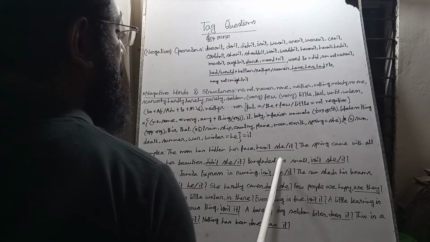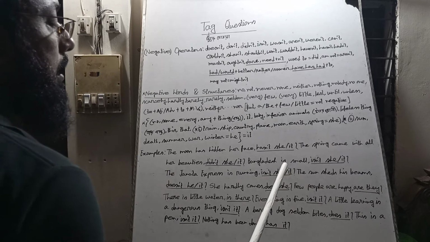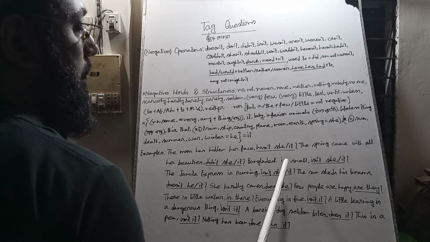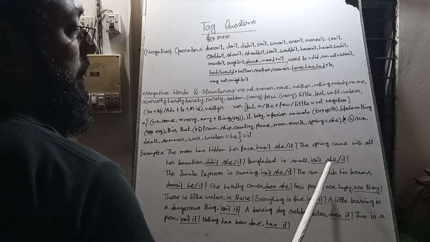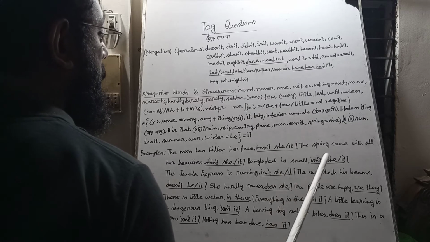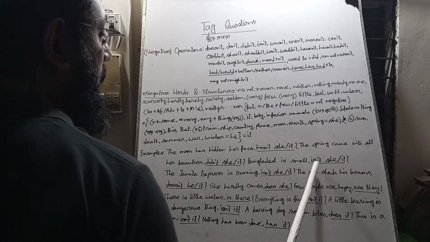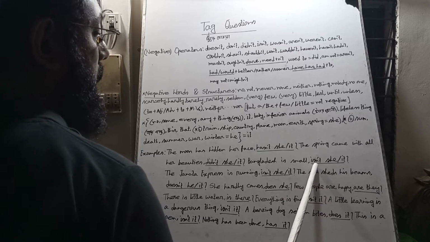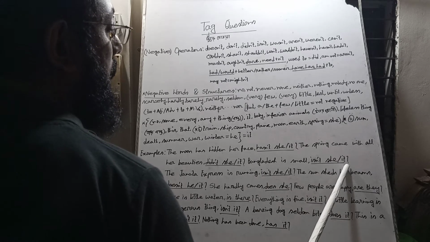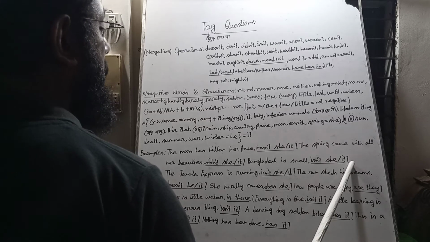Bangladesh is small. Is is the main verb here, but we know when any verb am, is, are, was, were, and any have verb, have, has, had, are main verbs, we can use them as auxiliary verbs also. We bring is, the sentence is affirmative, so the tag question will be negative. We bring not, and we make it contracted form, and instead of Bangladesh we bring the pronoun she or it. At last we use a note of interrogation.